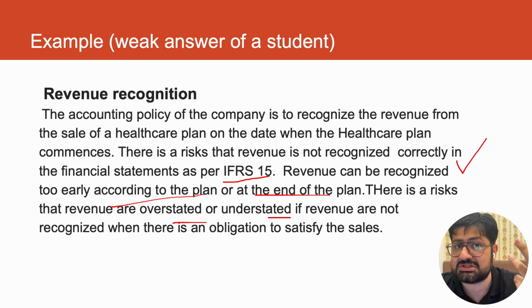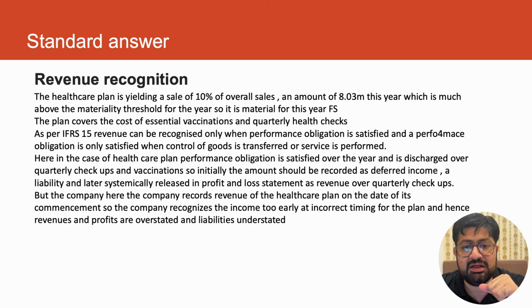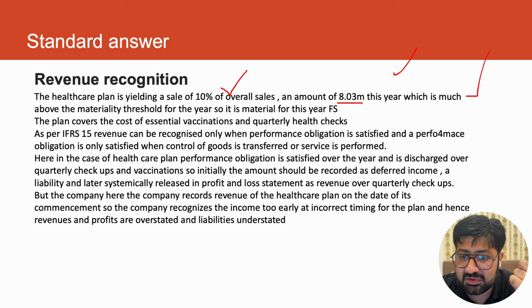There are normally 3 marks for one accounting issue, minimum 3 marks. Maybe more, sometimes you can scale it and get more than that. Okay, so this student won't get any mark. So how should the point have been discussed? Like this. The healthcare plan is yielding a sale of 10% of our sales, an amount of this year, which is much above the materiality threshold. So it is material to the financial statements. So materiality is discussed. The plan covers the cost of essential vaccination and quarterly health checks.